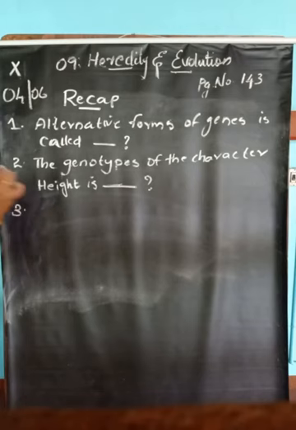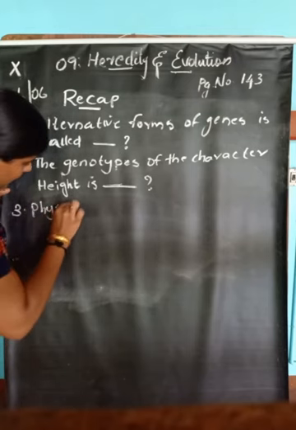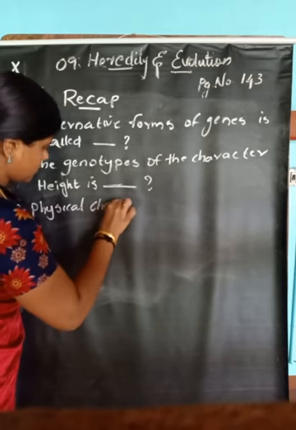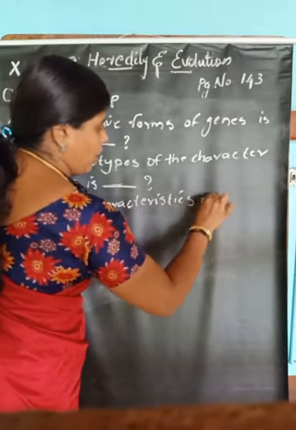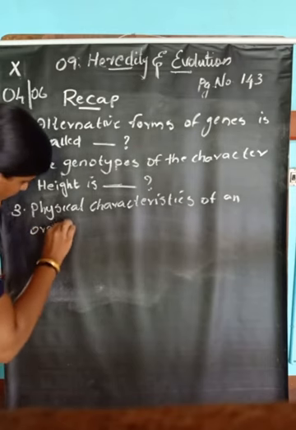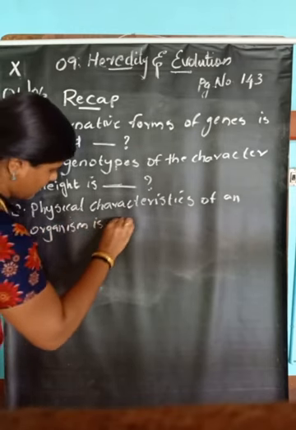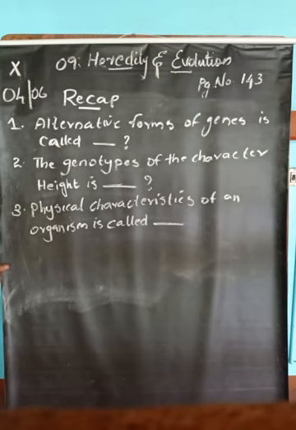Then the third question: the physical characteristics of an organism are called dash.